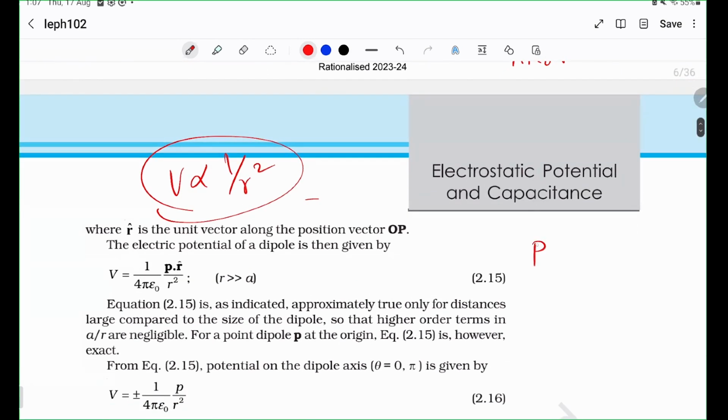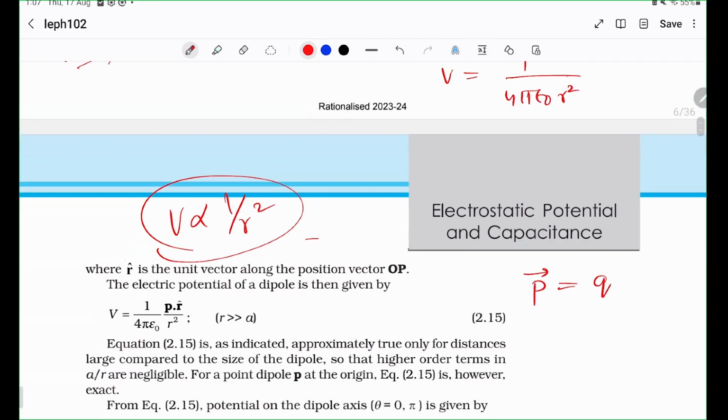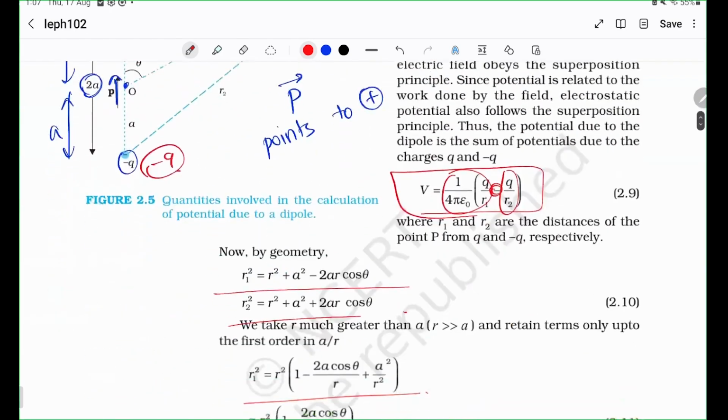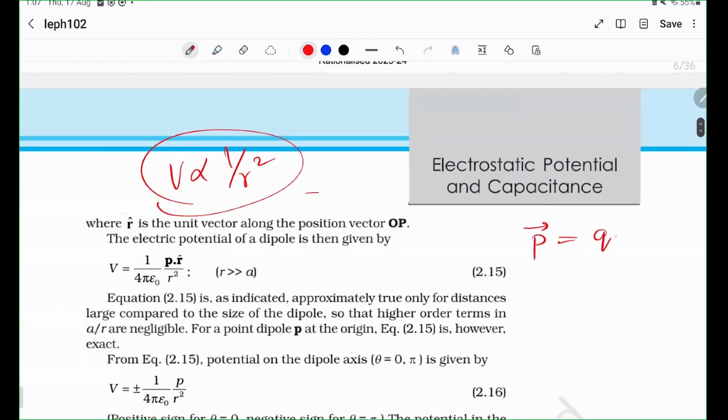Dipole moment is defined as the magnitude of the charge, which is Q, you can see Q here, times the distance between the two charges, pointing towards the plus Q. So I should probably say P cap. So that is the way the dipole moment vector is defined. It is basically charge times the distance.